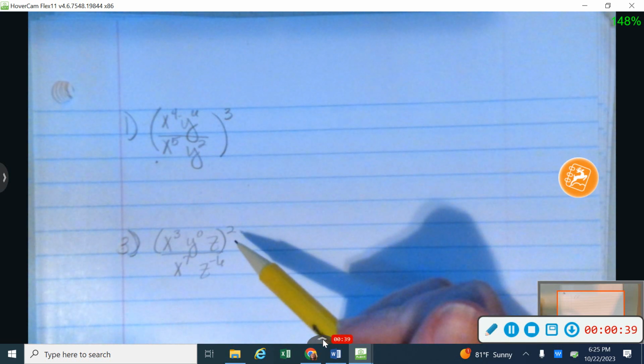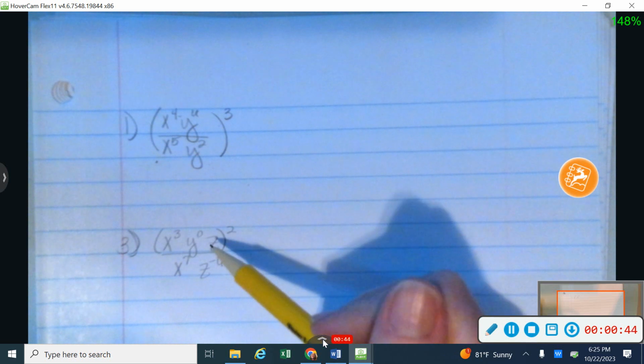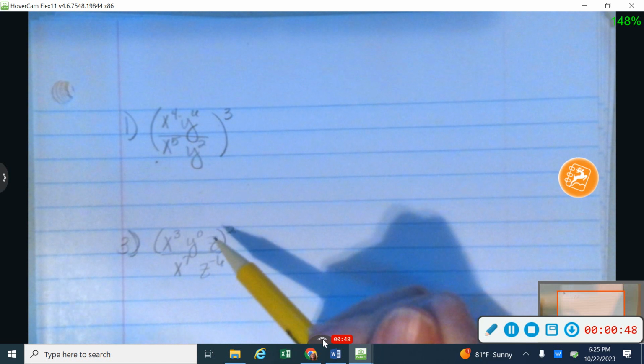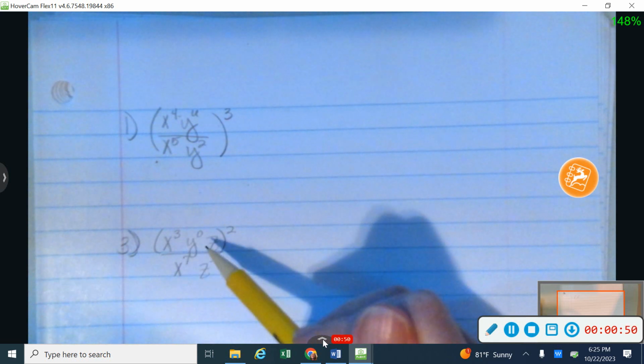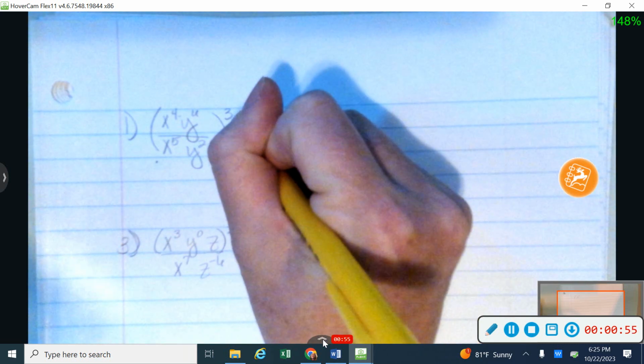We're going to take a look at number 3 in just a minute, but I just wanted to point out the difference here is that this time the squared is only going to the things up here on the top row, or in your numerator. So I'm going to have to work with that squared first, as opposed to, again, this one, where I can reduce inside my parentheses first. So let's go ahead and do that.